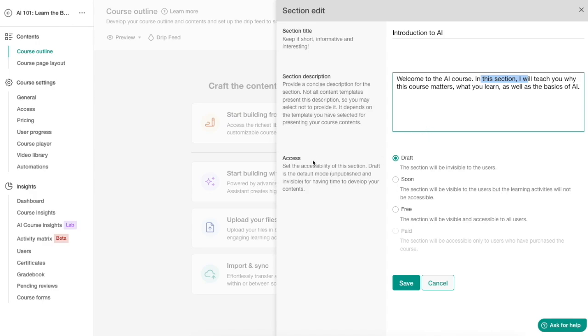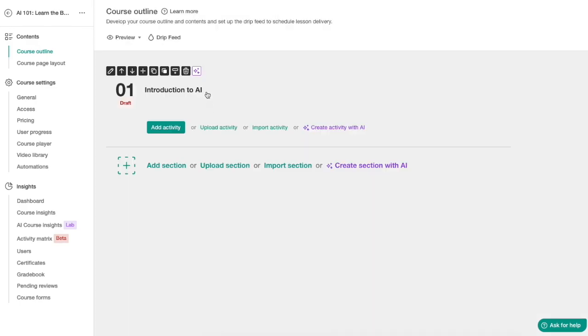And then we can also set the access level here. So once again, if you're not ready to put it out, if you don't want it to be live, just click on draft and then click on save. And now we have our first section, but now it lacks content. So then we can start adding stuff here.